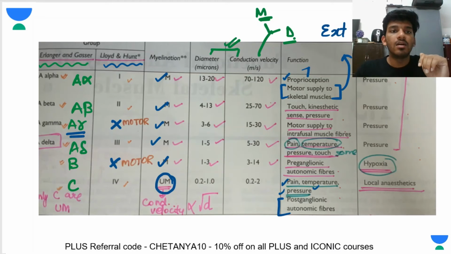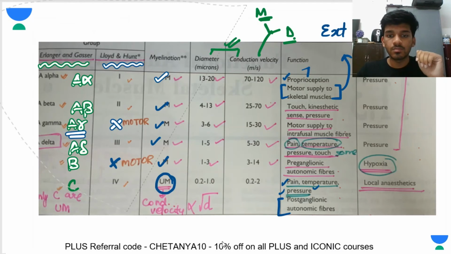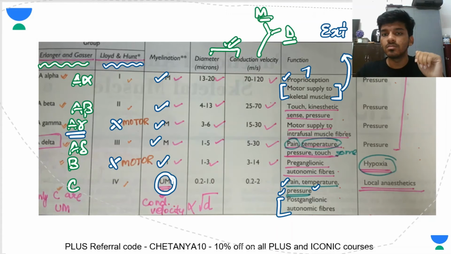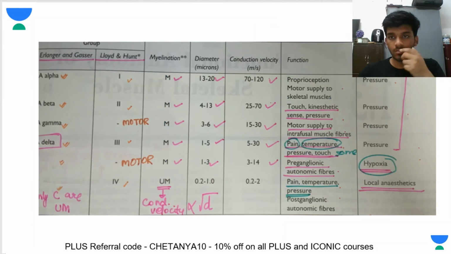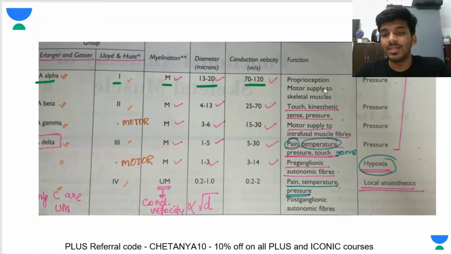Let's go through it again and quickly revise it. Let's delete whatever is there on the screen. A alpha fibers are type 1 according to Lloyd and Hunt. They are myelinated, have a diameter of 13 to 20 microns with a conduction velocity of 70 to 120, and are responsible for proprioception and motor supply to the skeletal muscle. Proprioception is through annulospiral endings, and the motor supply to the skeletal muscles is called extrafusal.